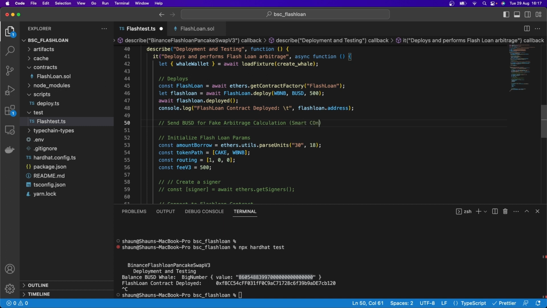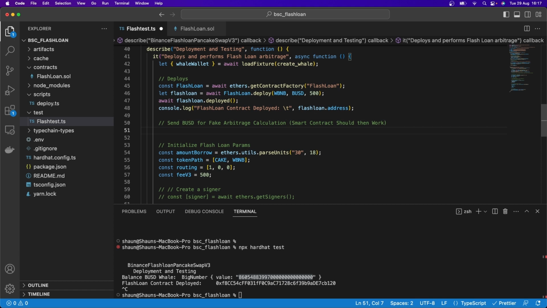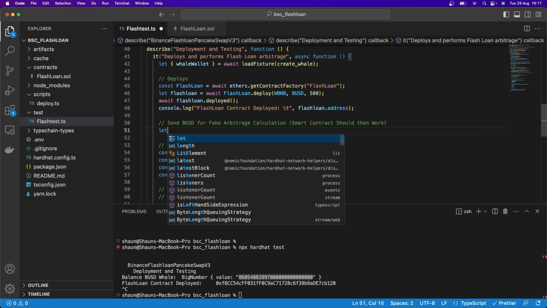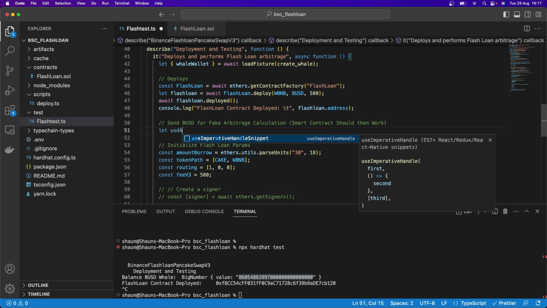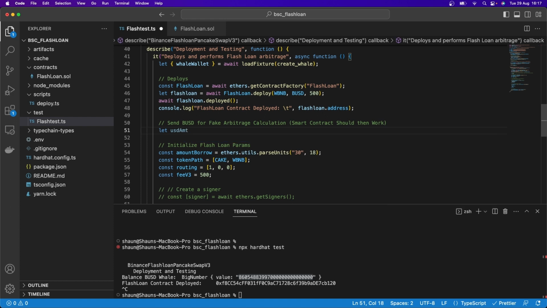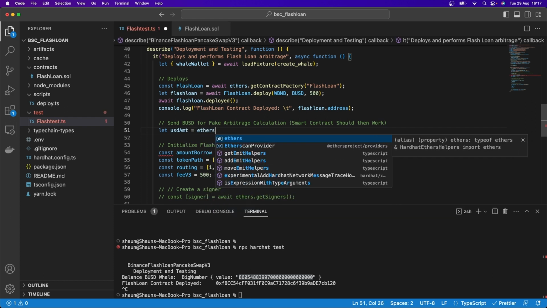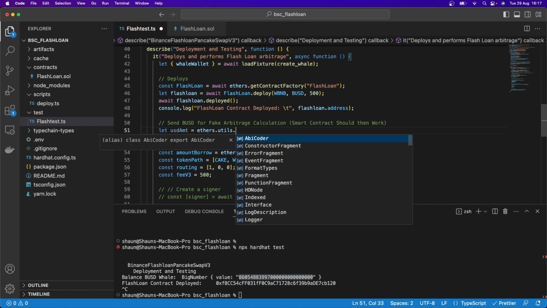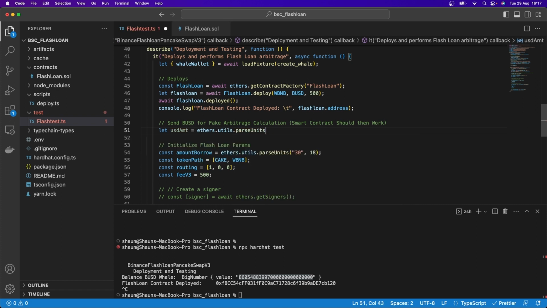Smart contract should then work. Okay, so what do we need to do? We need to say let USD amount, capital AMT, is going to be equal to ethers.utils.parseUnits, just like we did before.